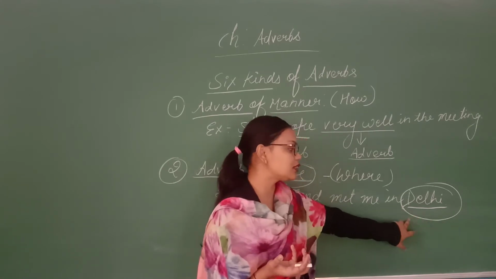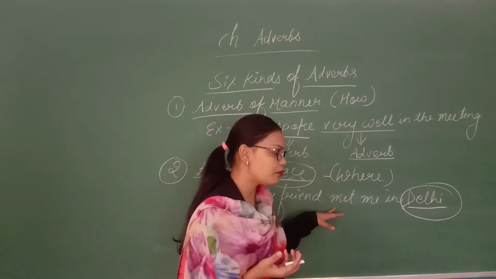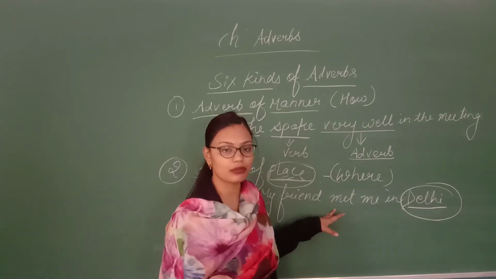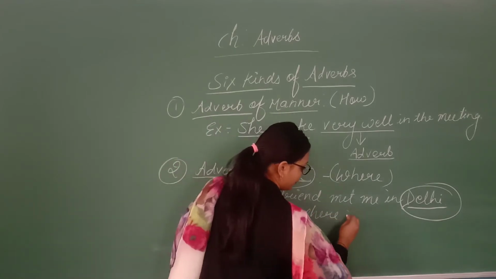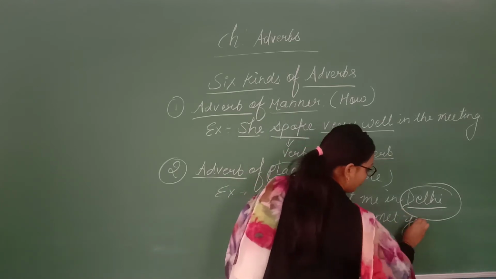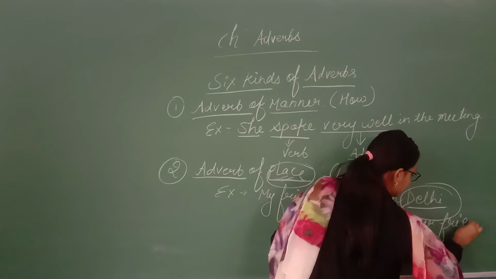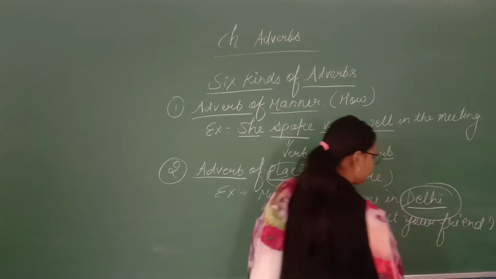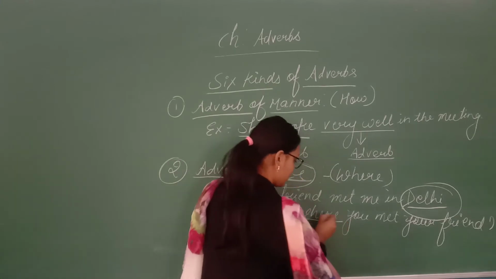So always start questioning with where. If I ask you to frame a question from this sentence, you will frame the question: where did you meet your friend? So here you can see that I have started questioning from WH.